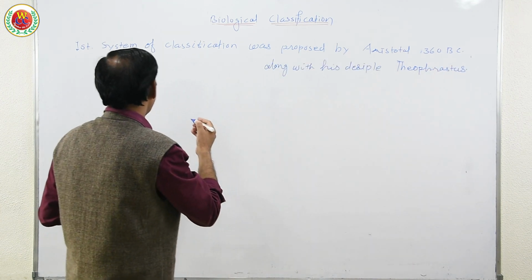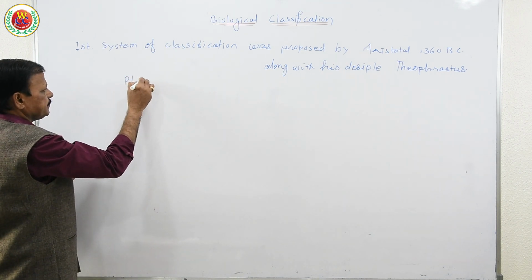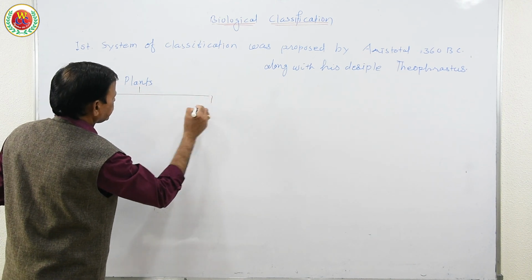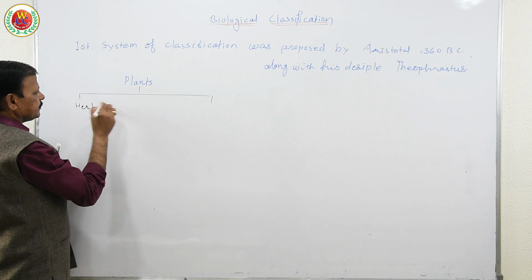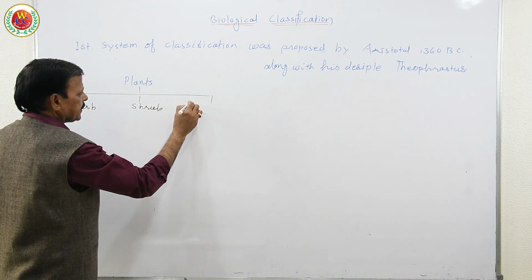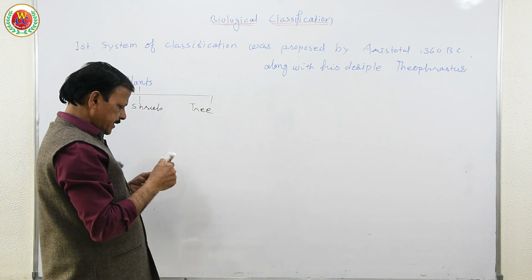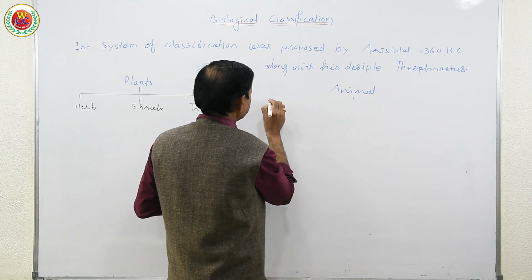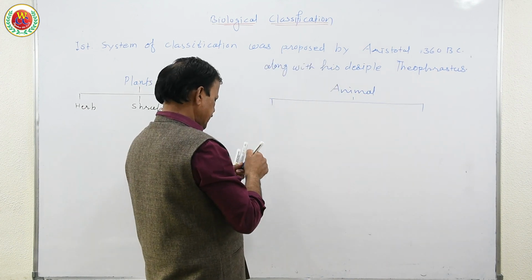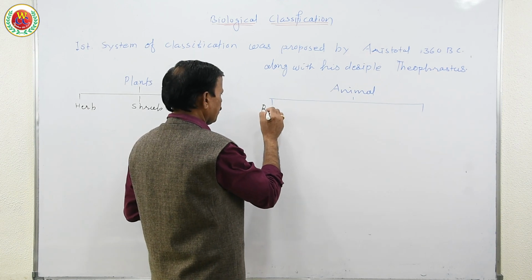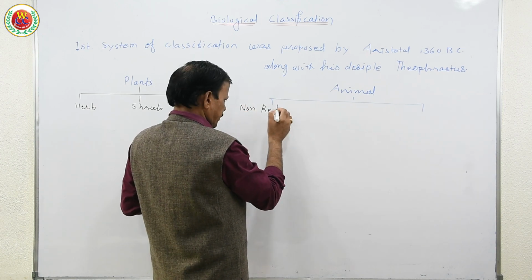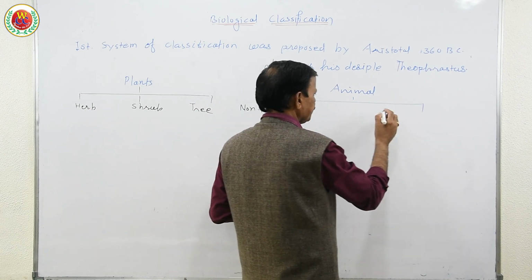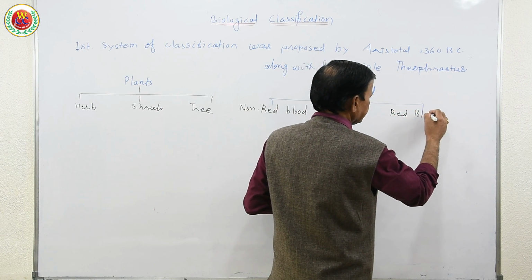He classified plants into herb, shrub, and tree, and he classified animals into red blood animals and non-red blood animals. So non-chordates are non-red blood animals, and chordates are red blood animals.